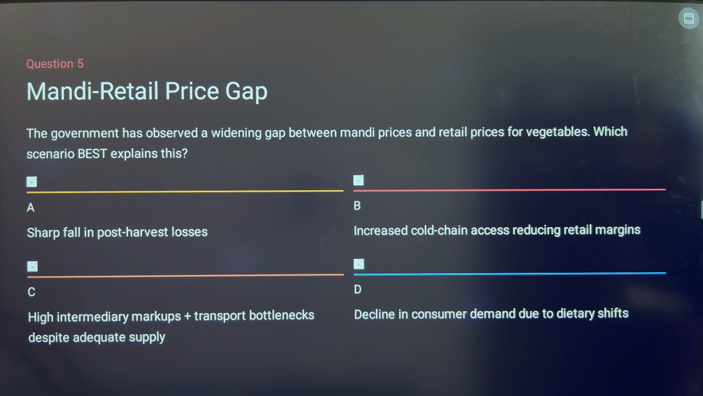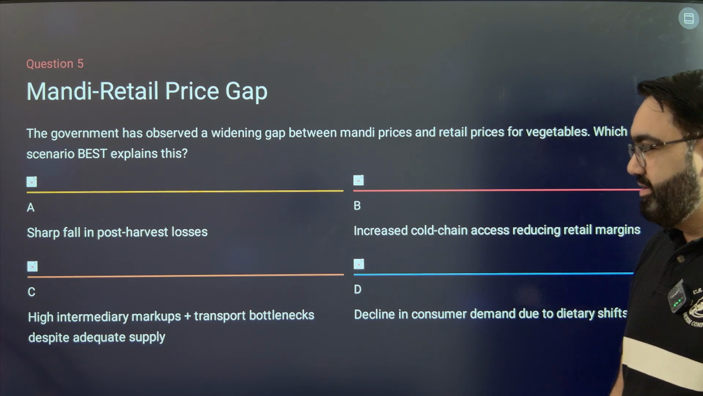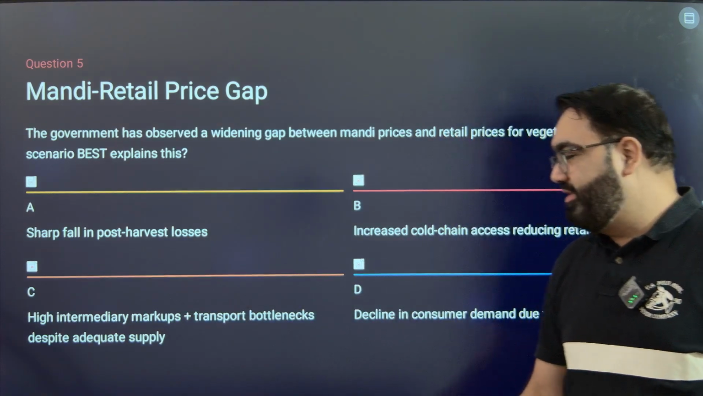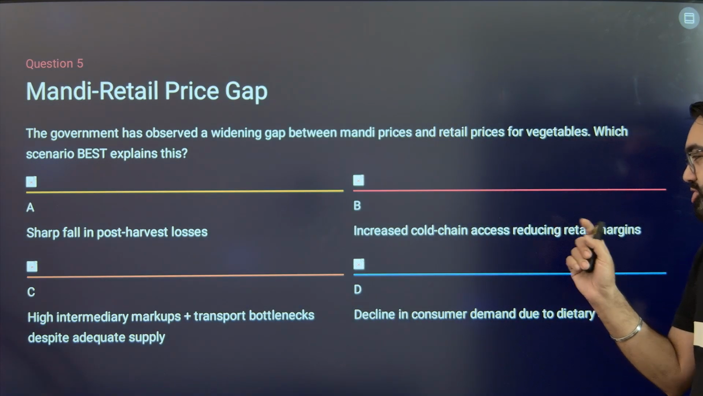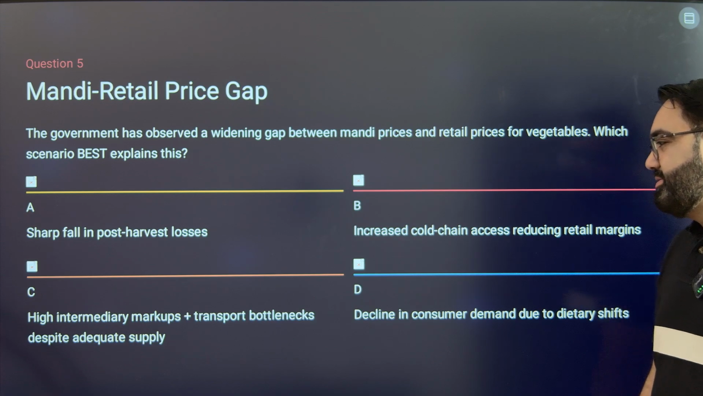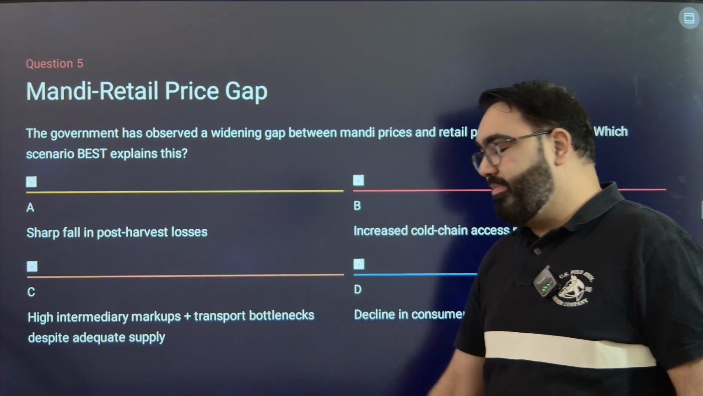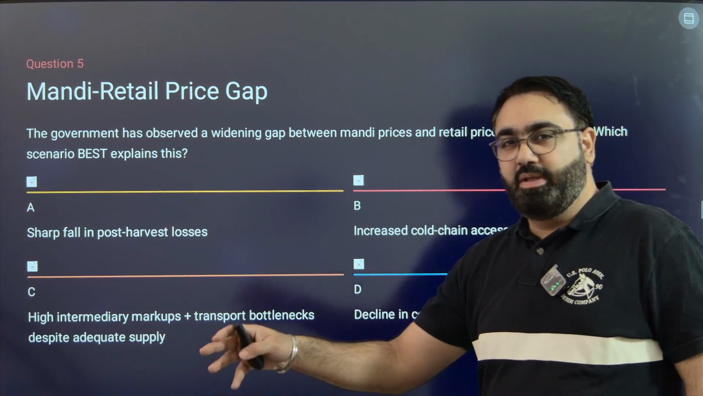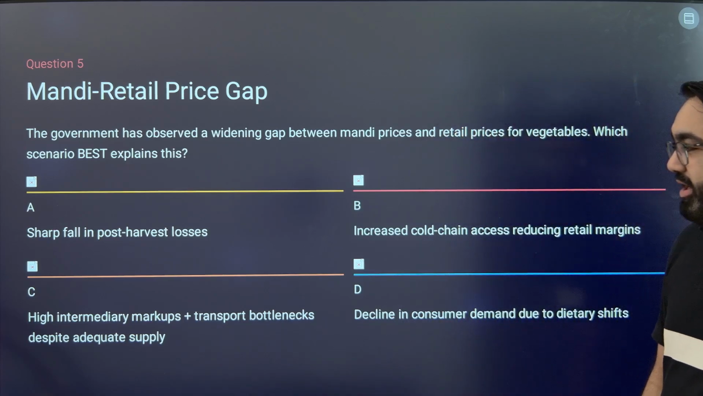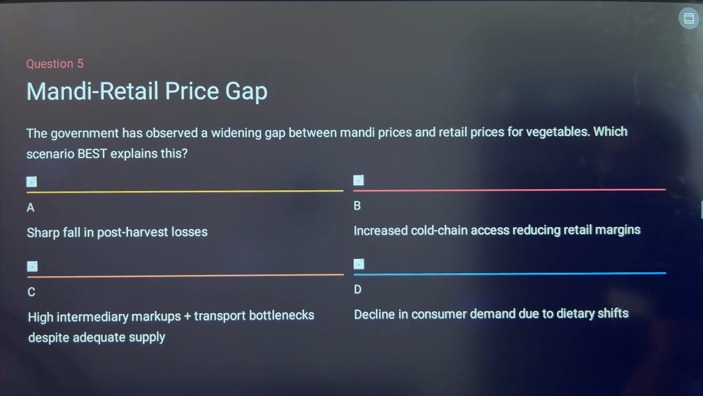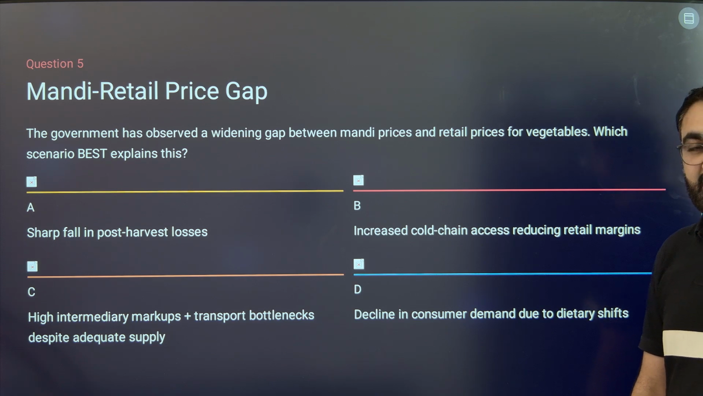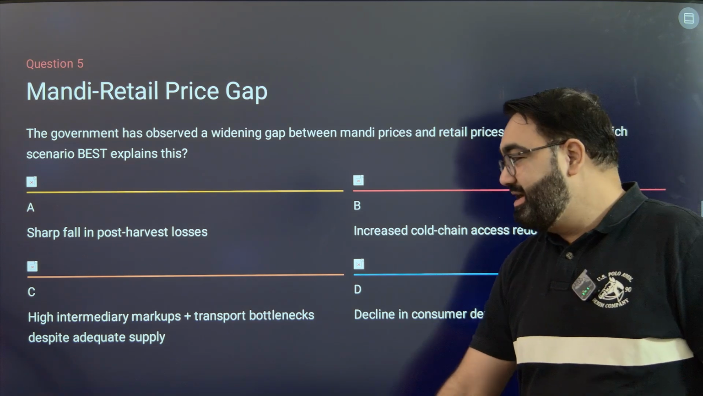Next is question 5. The government has observed a widening gap between mandi prices and retail prices for vegetables. Which scenario best explains this? Why is there a difference between the two? Sharp fall in the post-harvest losses, increased cold storage access, reducing the retail margins. High intermediary markup means high cost by the people in the middle, and transport bottlenecks despite adequate supply. Decline in consumer demand due to dietary shifts. Which of these is the reason for this gap between retail and mandi prices? The answer is C.